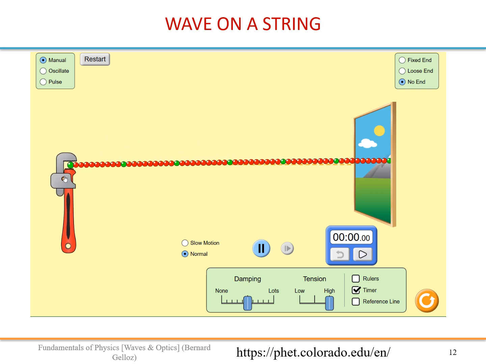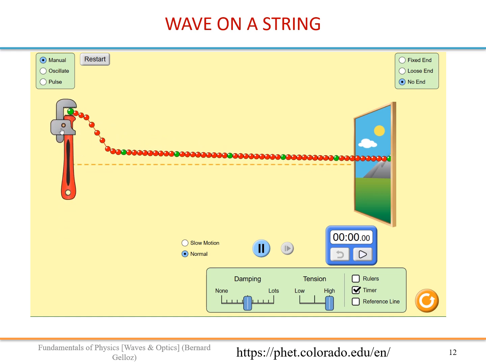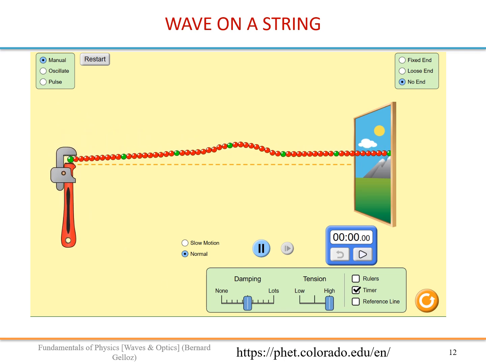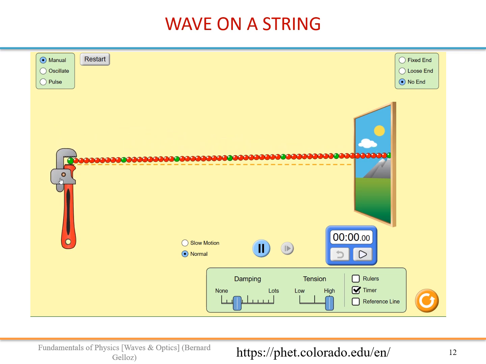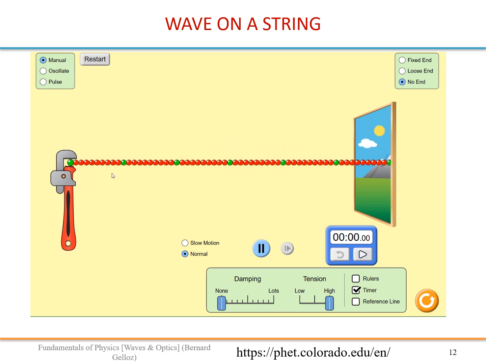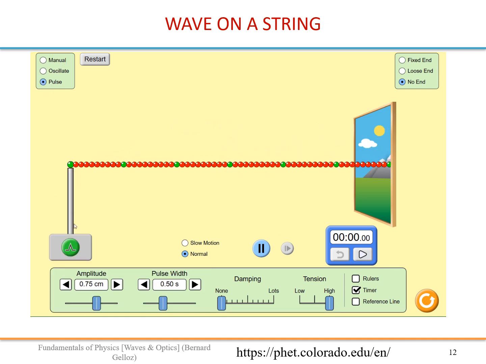So indeed, it's going down very quickly. So we take less damping. It will take a longer time to decrease. Okay, so let's go back to no damping. We can do whatever we want here. We can try a pulse, actually, like a triangular pulse, like this. Alright, we can try an oscillator.